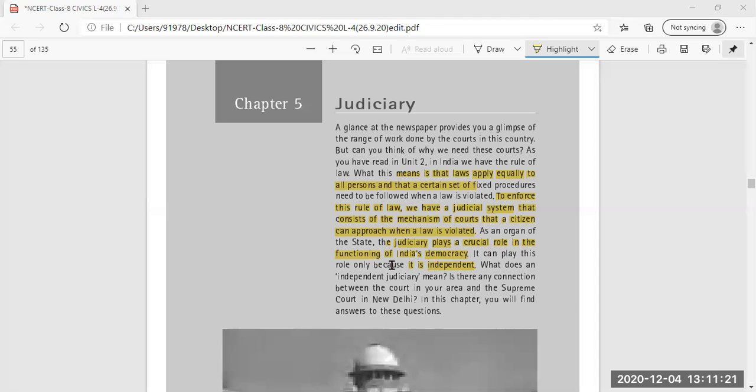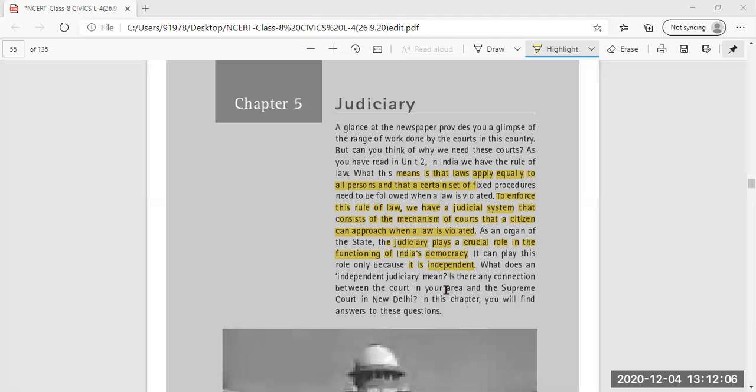As an organ of the state, the judiciary plays a crucial role in the functioning of India's democracy. It means the judiciary plays a very important role in the proper functioning of the administration. It can play this role only because it is independent. Why can the judiciary play an important role in the Indian democratic system? It plays this role when it is independent, free and fair in giving decisions. Nobody is there to interfere in the making or giving of decisions by the judiciary. Now, what does an independent judiciary mean?